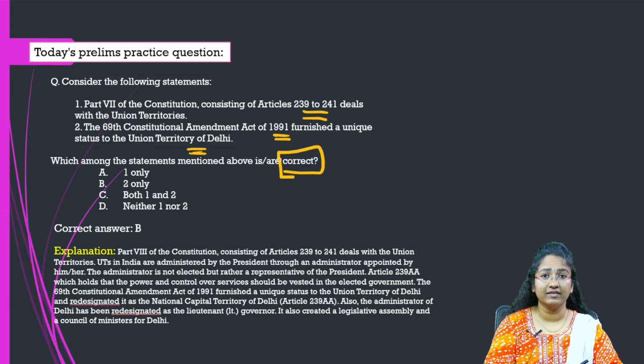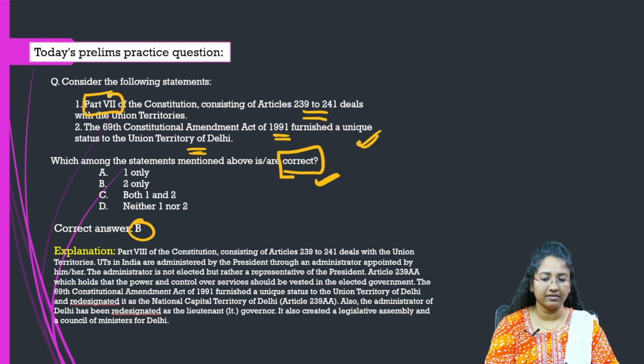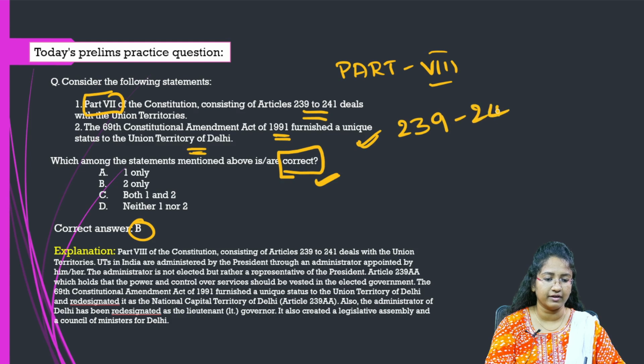Whenever we are given statement based questions, we have to be careful whether the question is asking for correct statements or incorrect statements. Here the correct answer is B, 2 only, because it is Part 8. The Part 8 of the Constitution deals with this, under Part 8, Articles 239 to 241.